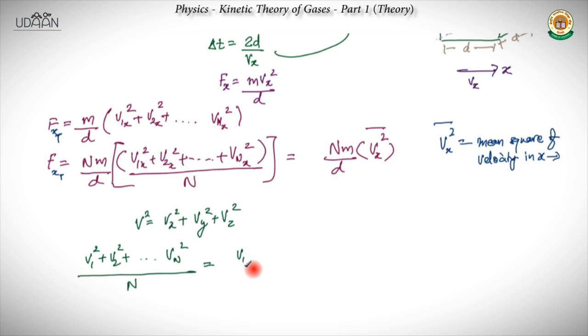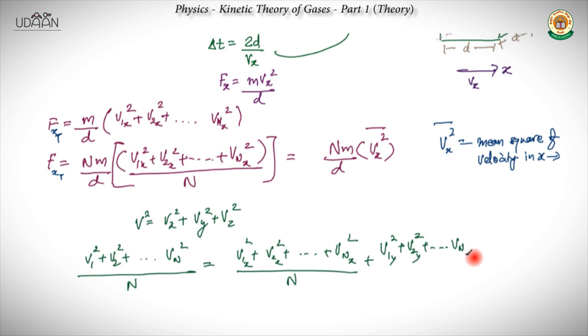We write v1x square plus v2x square plus till vnx square, and we divide the whole by N. And we write the same for y: v1y square plus v2y square plus till vny square upon N, plus z: v1z square plus v2z square, upon N. So this we get as vx square bar.